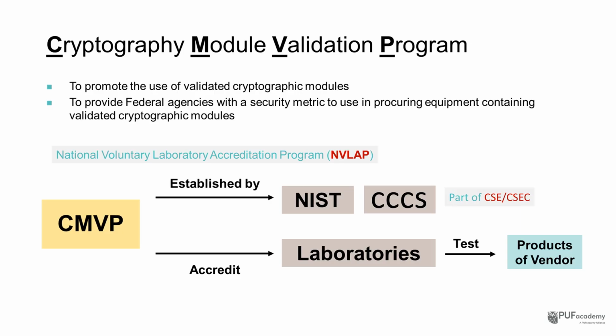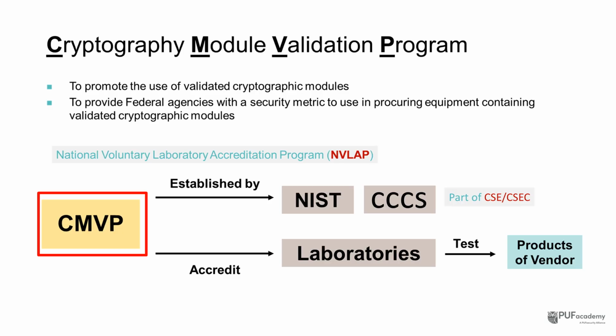Now we know the 140-3 defined requirements, but how do we make those requirements testable and verifiable? CMVP is the process that turns FIPS 140-3's requirements into something you can actually test and prove. FIPS 140-3 lays out what security capabilities a module must have, and CMVP uses accredited third-party laboratory testing to verify that your implementation and manufacturing processes truly meet those requirements.